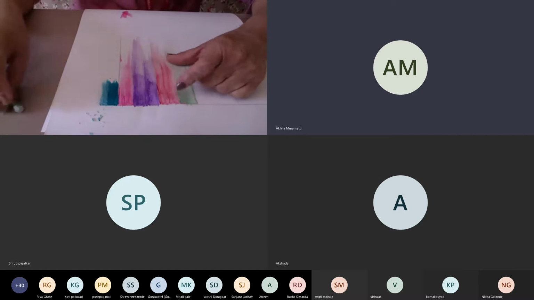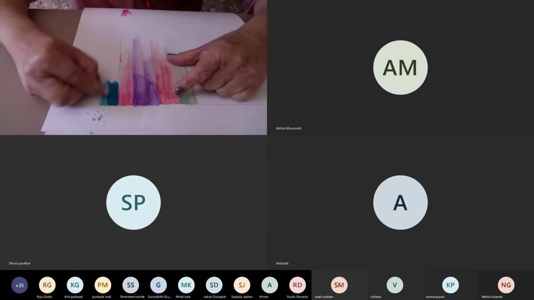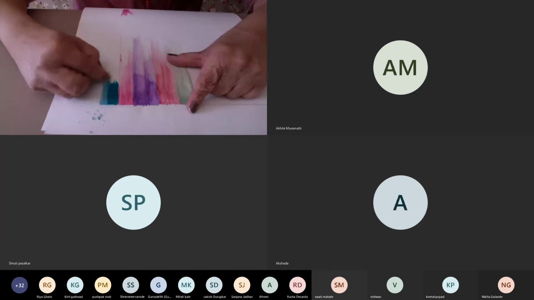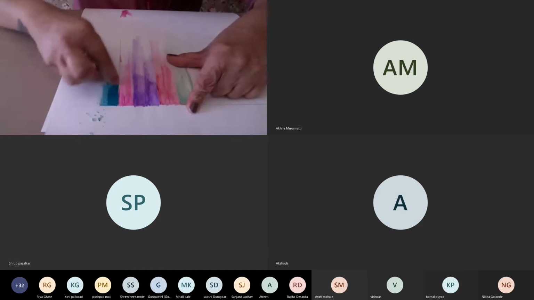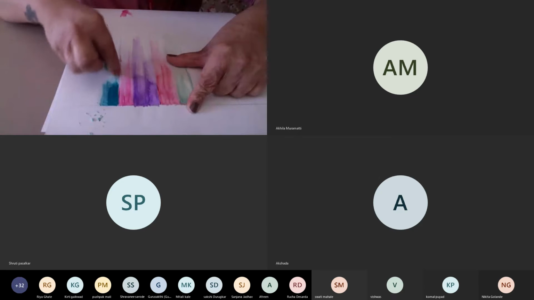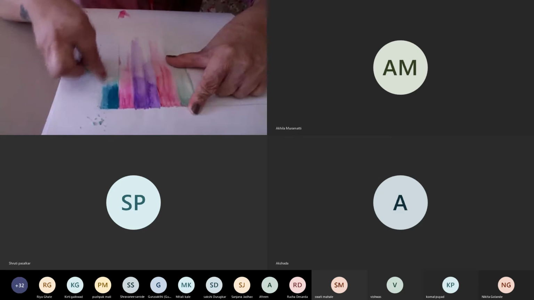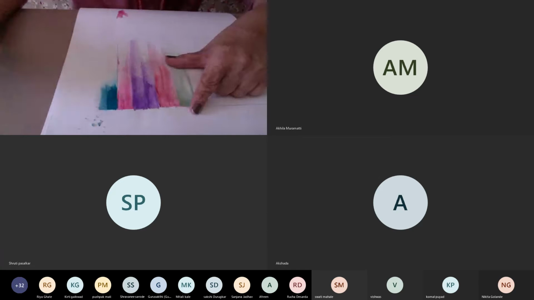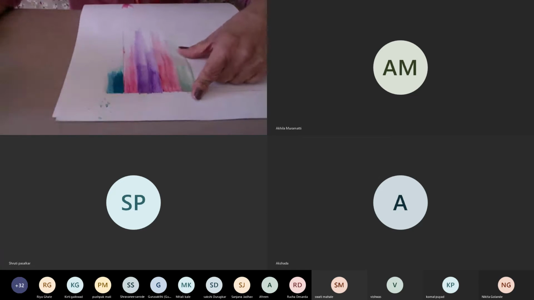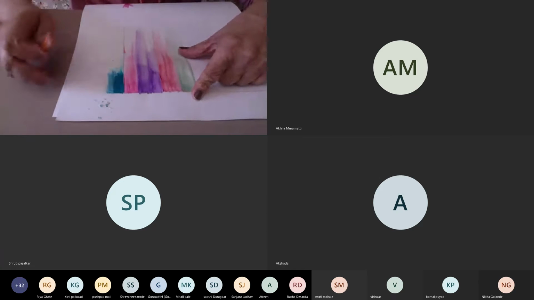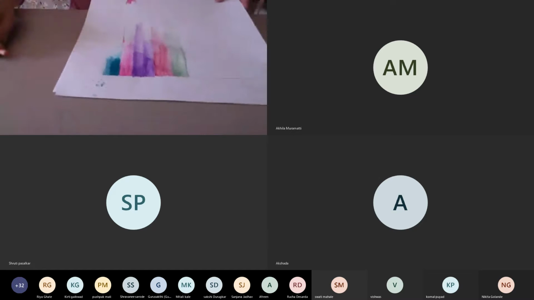It's clear. Okay. So when you're working on these oil pastels, there's a little messy process, because there are a lot of particles it gives out when you rub the oil pastel on your sheet.